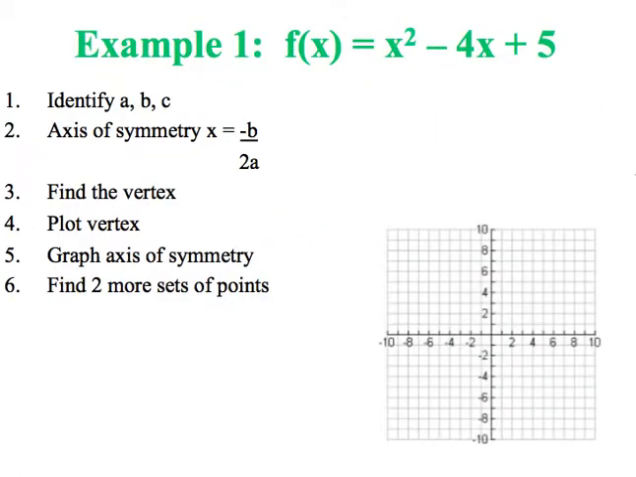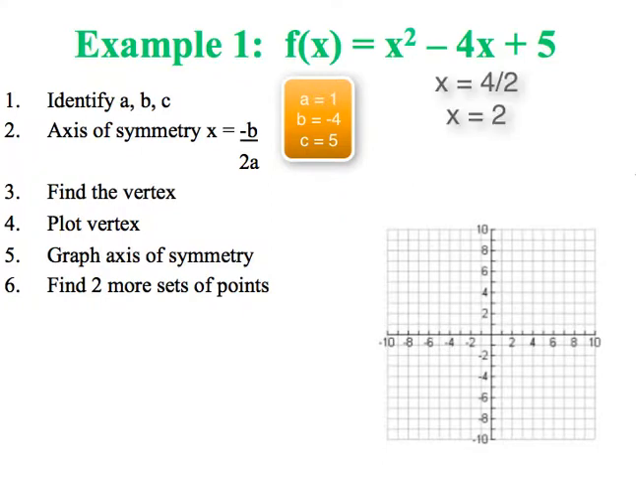Okay, so let's look at example 1 here. Example 1, we're given the equation f of x equals x squared minus 4x plus 5. Our first step is to identify our a, b, and c. So a is equal to 1, b is equal to negative 4, and c is equal to 5. Then we're going to take those values and plug them into our formula for the axis of symmetry. So x is going to be equal to the opposite of b, which would be 4, all over 2 times 1. And 4 over 2 is just equal to 2.